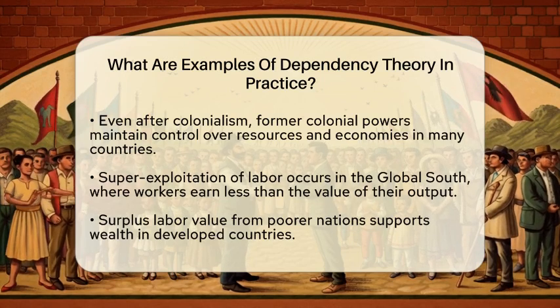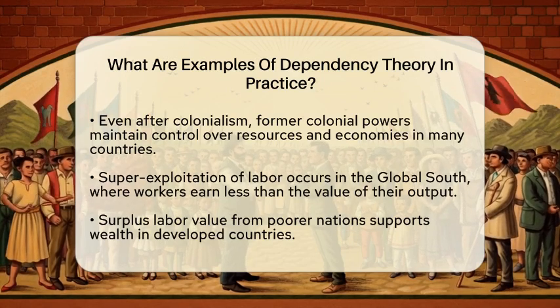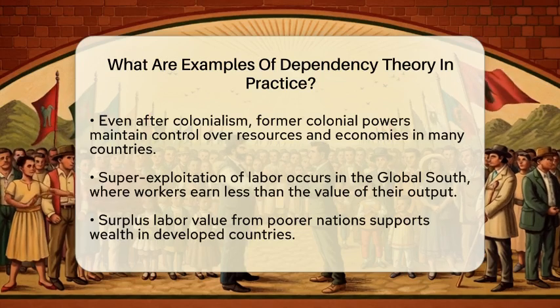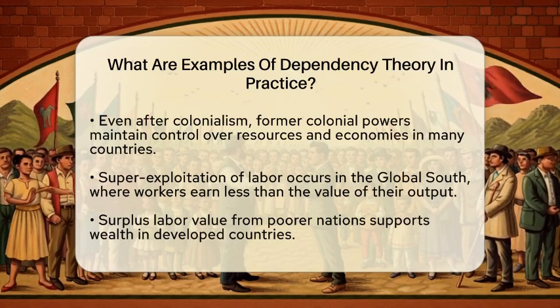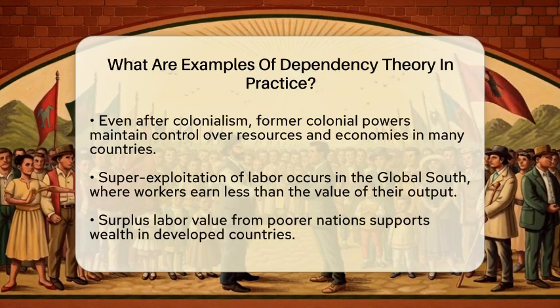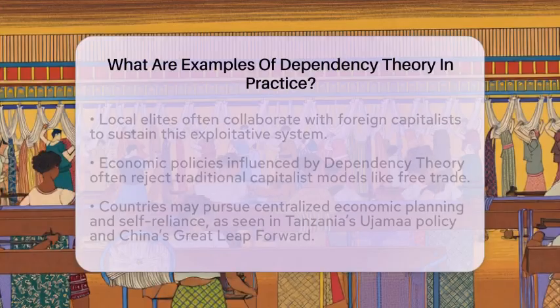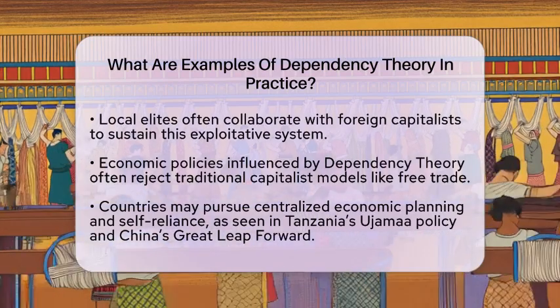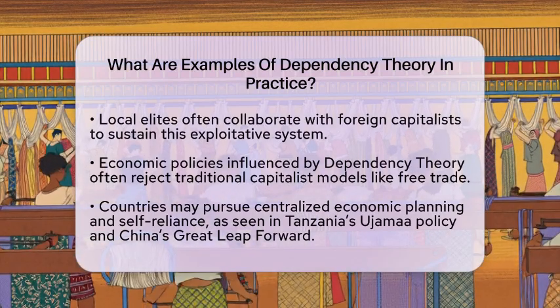Next, let's discuss the superexploitation of labor in the global South. In places such as Latin America, Africa, and parts of Asia, workers often receive wages that are far lower than the value of their output. This surplus labor value is sent to developed countries, helping to sustain wealth in the global North. Local elites often work with foreign capitalists to maintain this system, reinforcing global capitalism, where wealth in rich nations is linked to the underdevelopment of poorer ones.